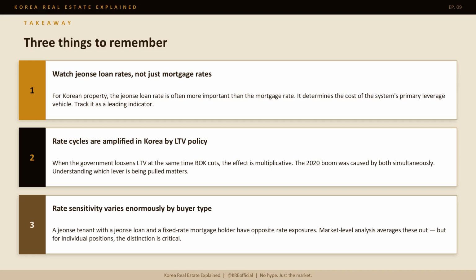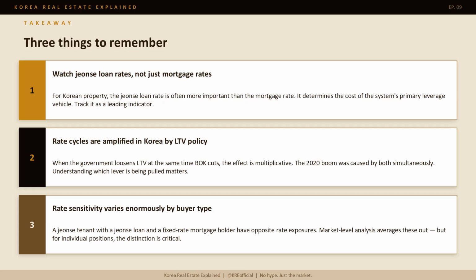3 things to take away from this episode. 1. Watch jeonse loan rates, not just mortgage rates. For Korean property, the jeonse loan rate is often more important than the headline mortgage rate. It determines the cost of the system's primary leverage vehicle. Track it as a leading indicator for jeonse demand, transaction volumes, and price direction.